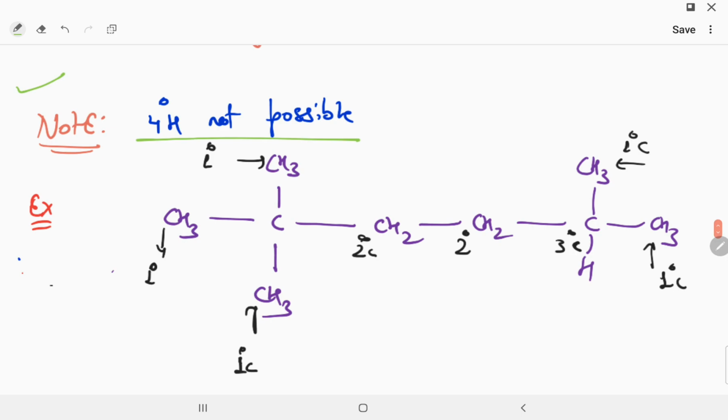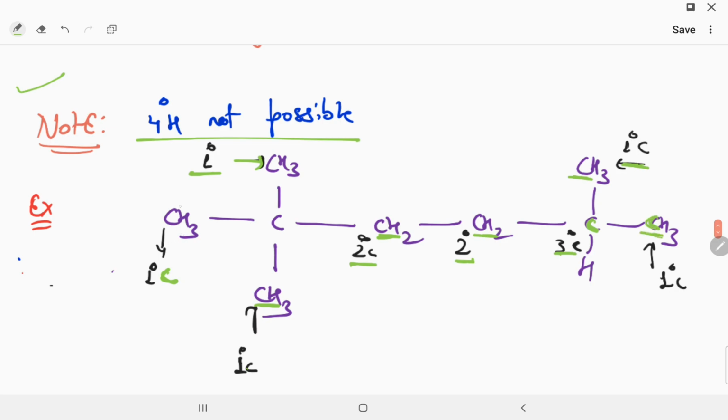Now, I will make a similar example. If you remember, this carbon is 1 degree carbon, this carbon is 1 degree carbon, this carbon is 2 degree carbon, this carbon is 2 degree carbon, okay, and this carbon is 1 degree carbon. This carbon is called 3 degree carbon. This carbon is called 1 degree carbon. This carbon is called 1 degree carbon.